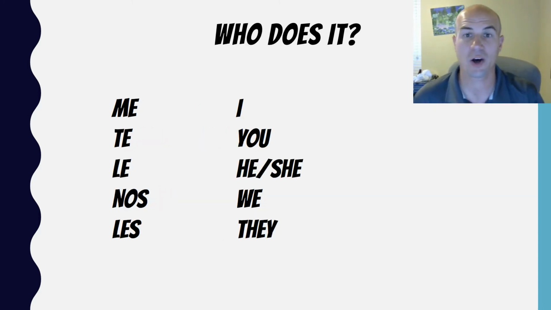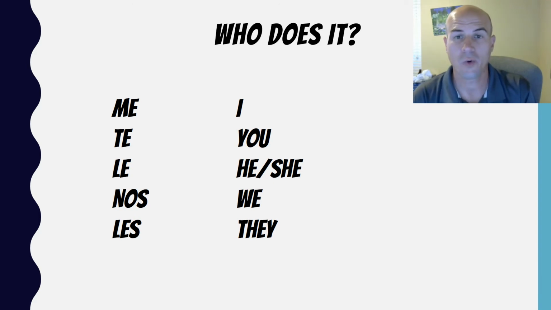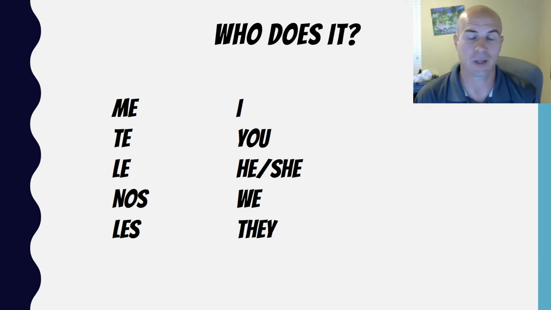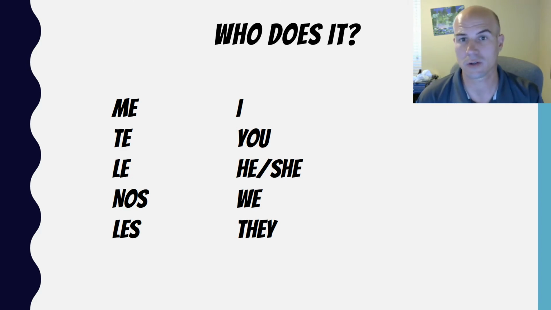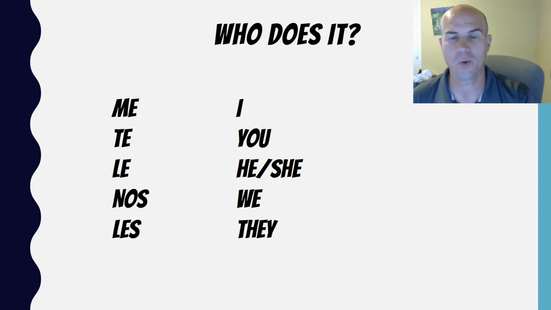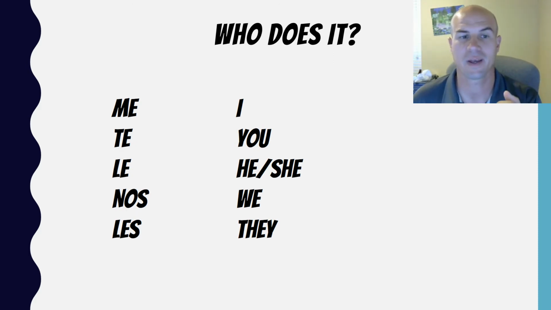But we also got to look at who does it. Well, normally in Spanish, like if I do something, it's yo. If you do it, it's tú. If we do it, it's nosotros. But with gusta, because of the way it's all formed, we're actually dealing with things like me, te, le, nos, and les.